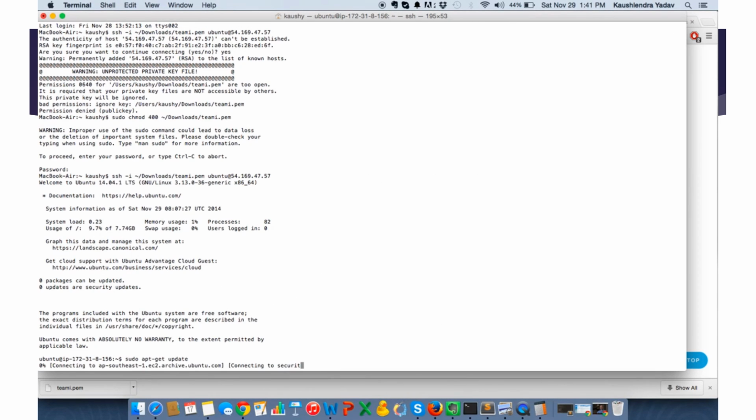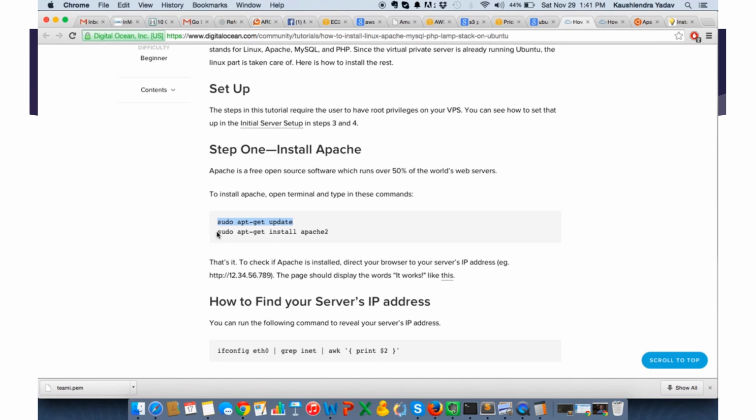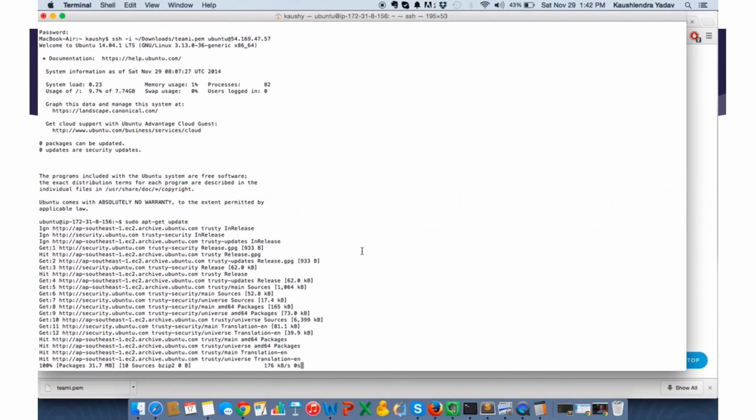Just have to copy and run these commands. First we do sudo apt-get update, then we install Apache through this next command.